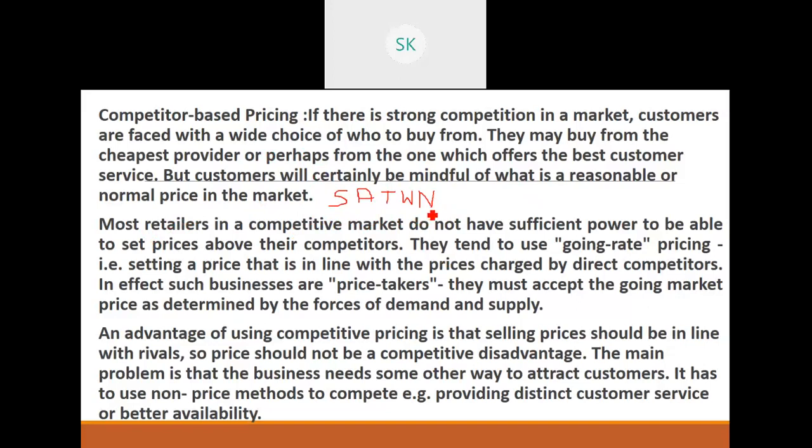For example, if Tide is selling a 4 plus 2 kg offer, if you buy 4 kgs, you will get 2 kgs free. Others are selling at normal 1 kg, which means only Tide is giving the offer. So everybody will go and buy Tide. So that is competitor based pricing.